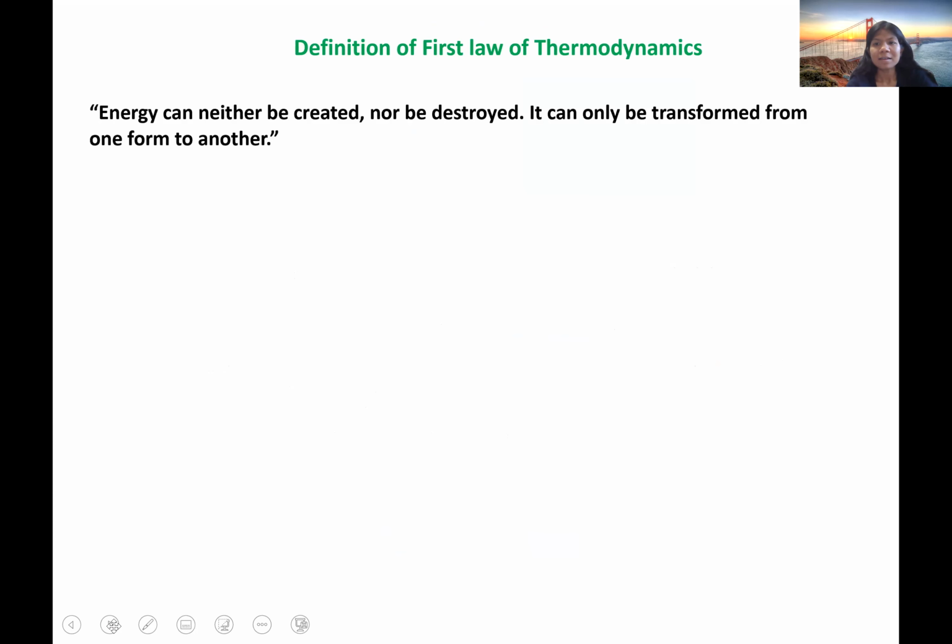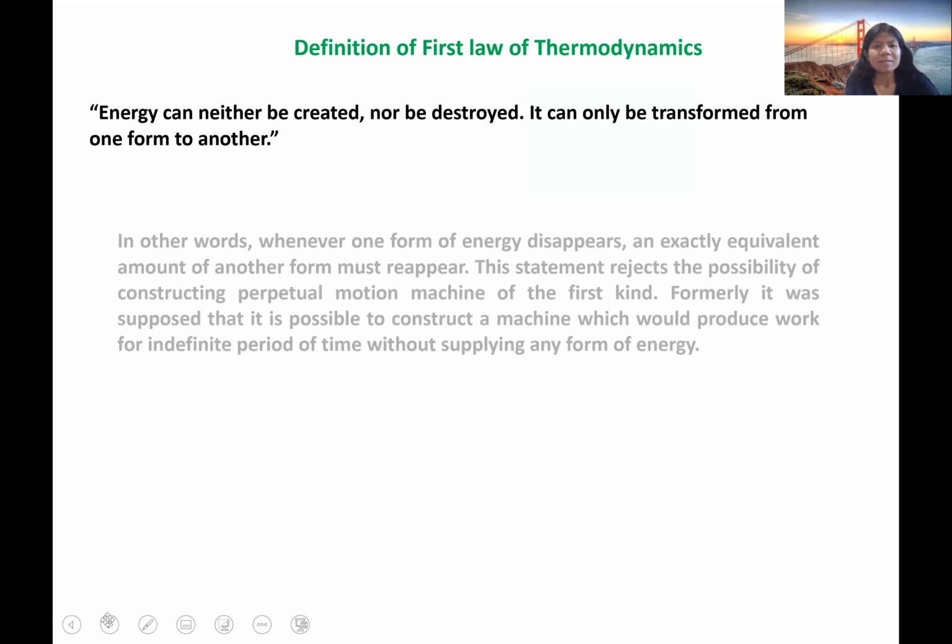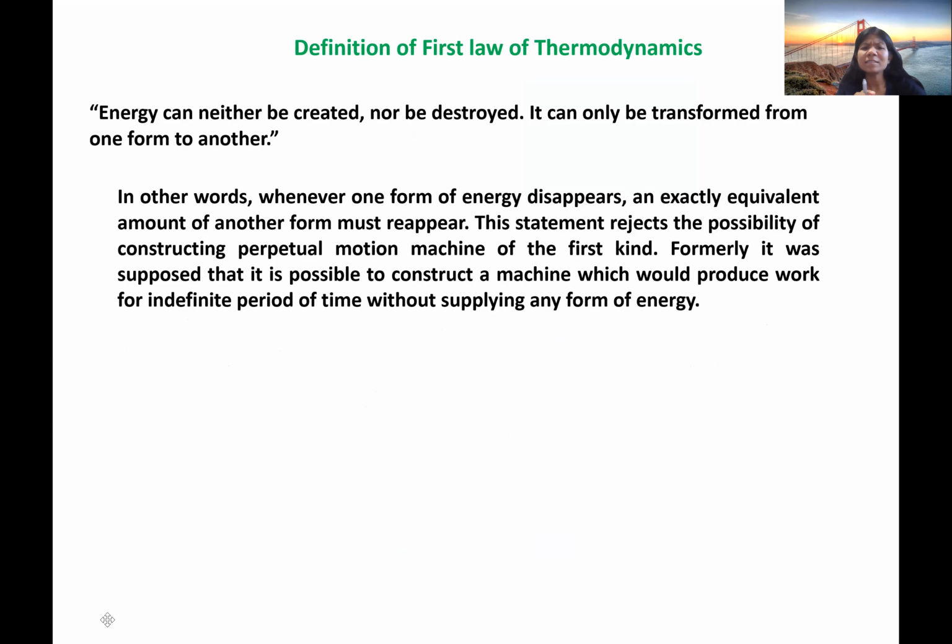That is, energy can neither be created nor be destroyed. It can only be transformed from one form to another. This is the definition of the first law. So, whenever one typical form of energy disappears, an exactly equivalent amount of another form must reappear.